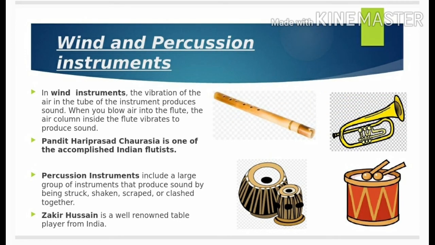Now we will discuss wind and percussion instruments. Flute, shehnai and clarinet are examples of wind instruments. In wind instruments, the vibration of the air in the tube of the instrument produces sound. For example, when we blow air into the mouthpiece of a flute, the air column inside the flute vibrates to produce sound. Pandit Hari Prasad Chaurasia is one of the most accomplished Indian flutists.